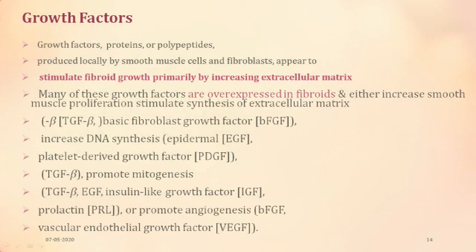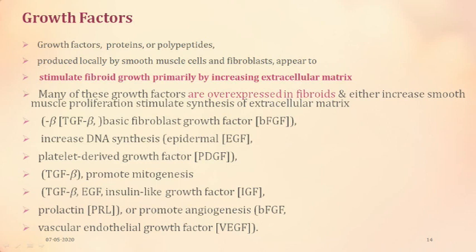The growth factors, the proteins and polypeptides, are also produced locally by the smooth muscle cells and fibroblasts. They are basically responsible for increasing the extracellular matrix. Many of these growth factors are overexpressed in fibroids and either increase smooth muscle proliferation or increase extracellular matrix. And what are these growth factors? They are transforming growth factors, basic fibroblast growth factor, epidermal growth factor, and platelet derived growth factor.